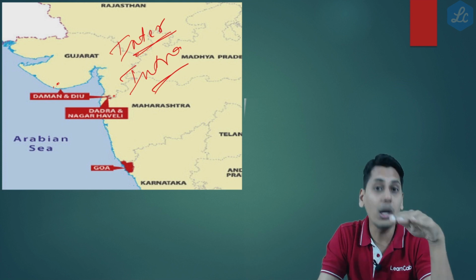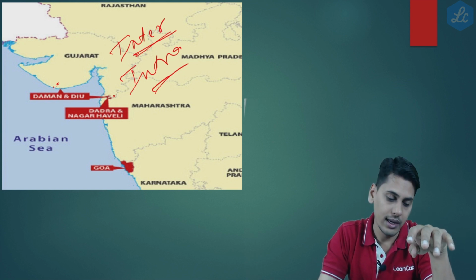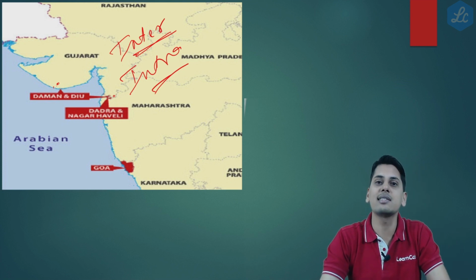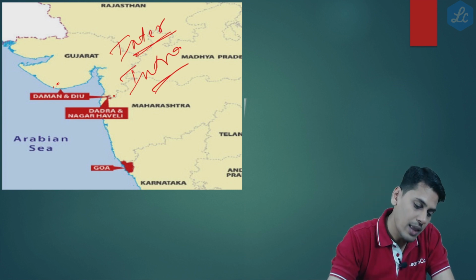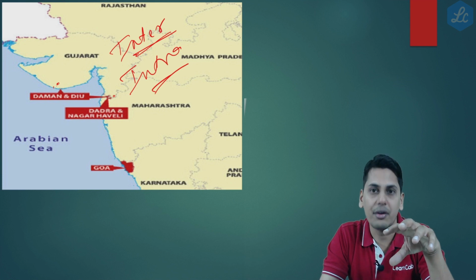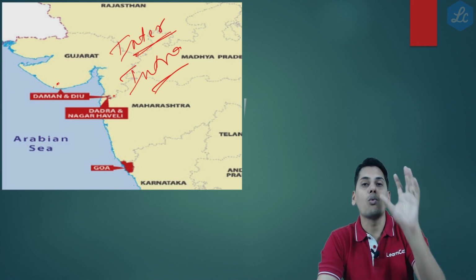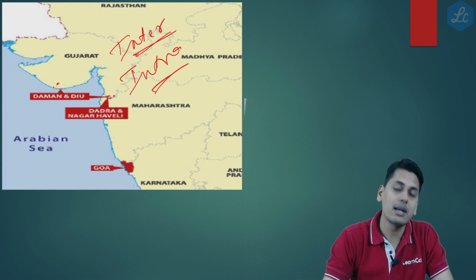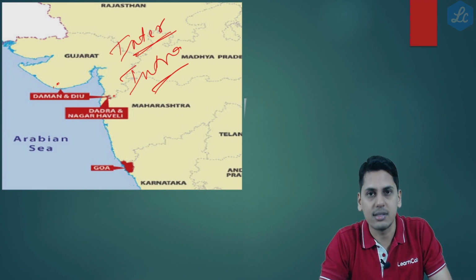The supply will not be called an interstate supply. It will be called an intrastate supply because, after amendment, Daman and Diu has been merged with Dadra and Nagar Haveli. So, therefore, they become one union territory and this supply would be an intrastate supply.